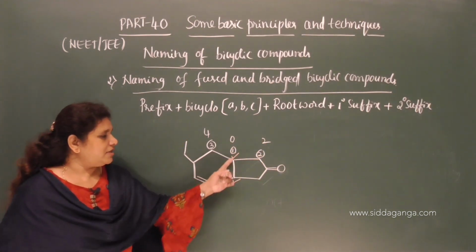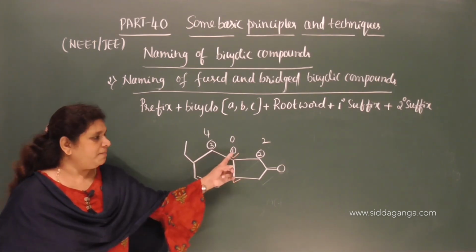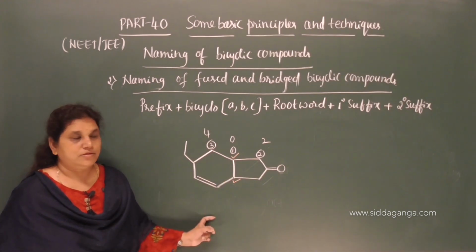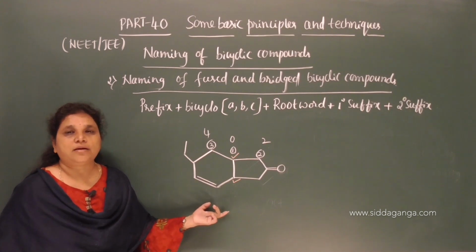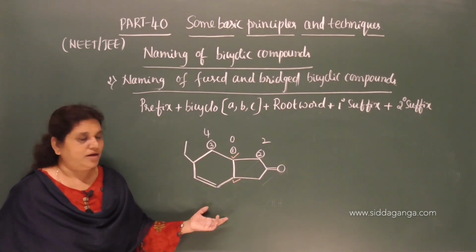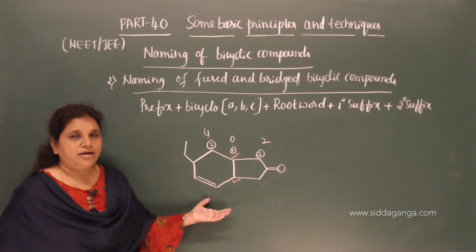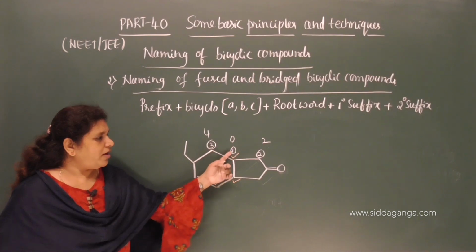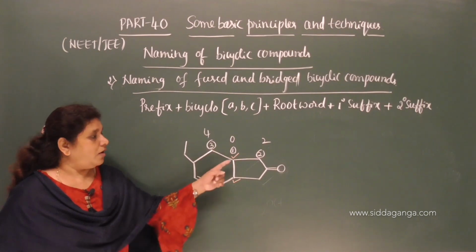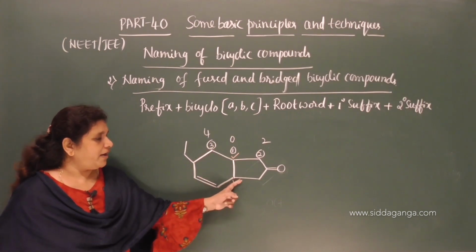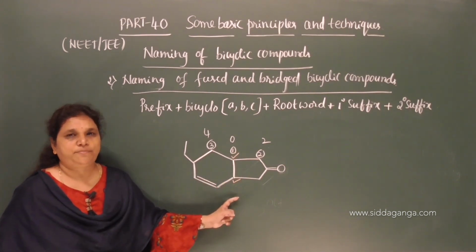So this is a zero bridge path, because no carbon atom between the bridge head carbon atoms. So to name bicyclic, fused and bridged bicyclic compounds, first is numbering the carbon atoms. Numbering the carbon atom is done from one of the bridge head carbon atoms, and it follows the longest path followed by the second longest path and finally the shortest path.